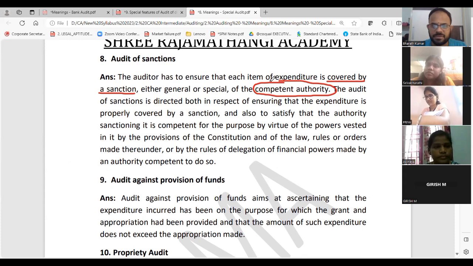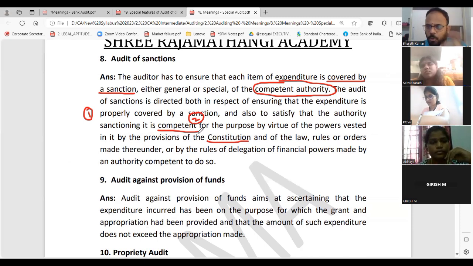See the next point. The audit of sanction is directed both in respect of ensuring that the expenditure is properly covered. This is point number 1. And also to satisfy that the authority sanctioning is competent for the purpose, as vested under articles of the Constitution. That means you should have the power to do it, as prescribed per the Constitution and law.